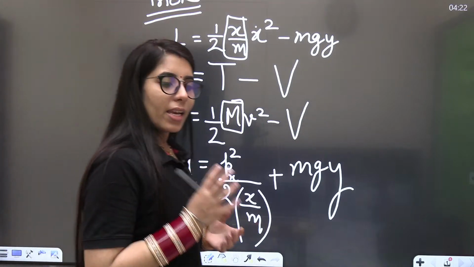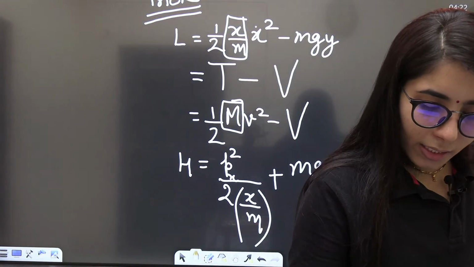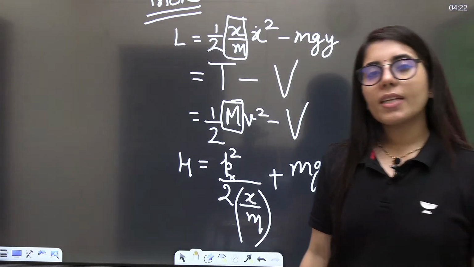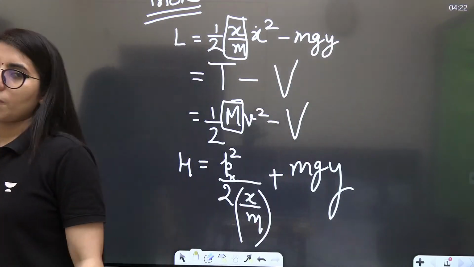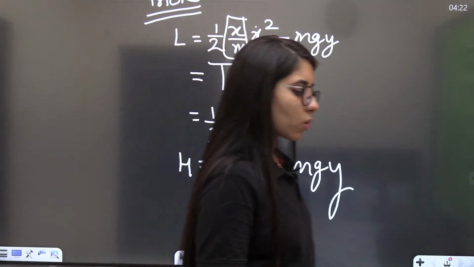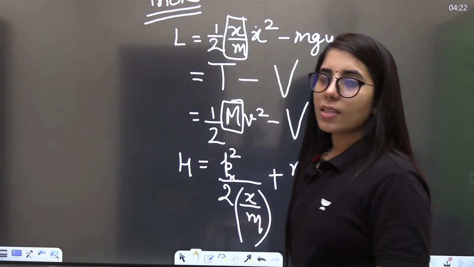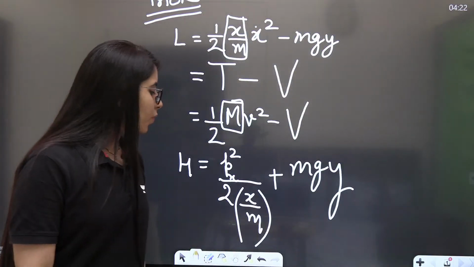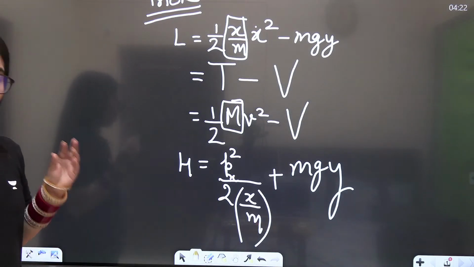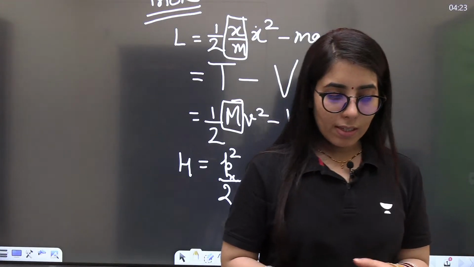For example, L is equal to T minus V, so I have to put the V there. Yes, Shashank. And H is equal to T plus V, so I have to put the V there. Please tell me in case there is any doubt. So we are doing the comparison of kinetic energies with half mv square and p square upon 2m. Let me know in case you have any doubt anywhere. We will be trying to consider it. And that's how we have all the concepts for solving the questions right now in the session.